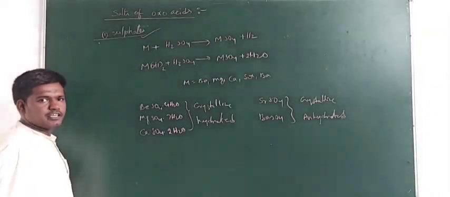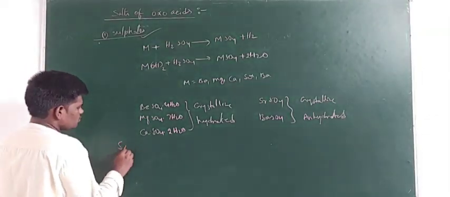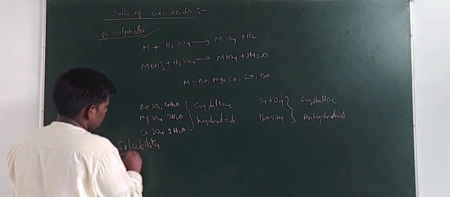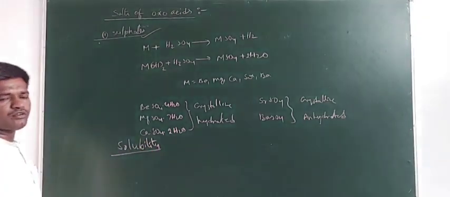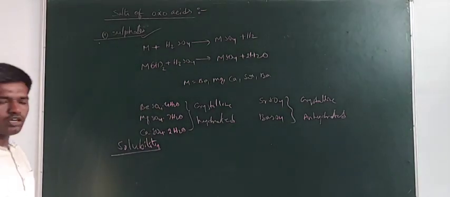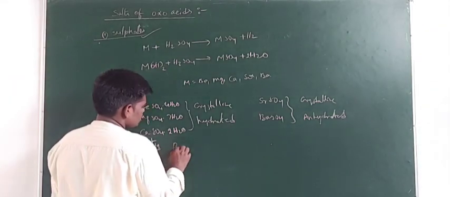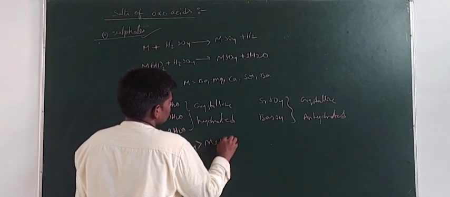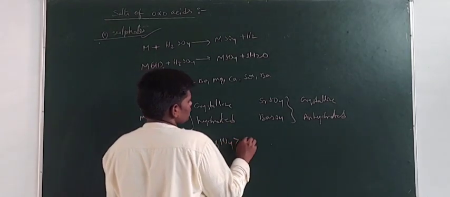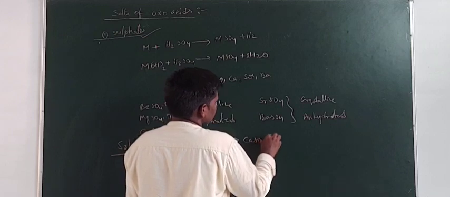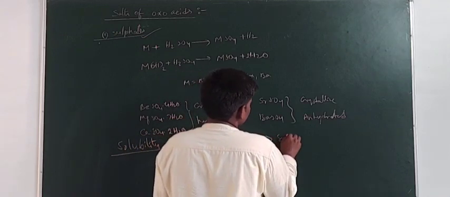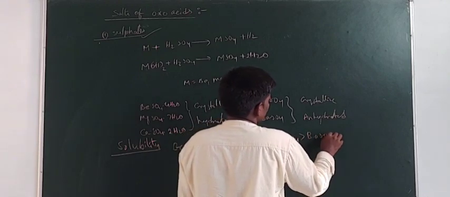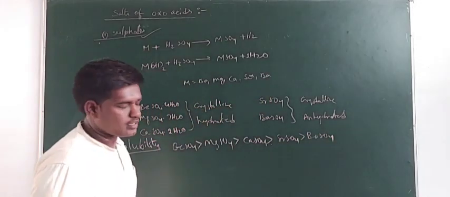The next one is solubility. From beryllium sulfate to barium sulfate, the solubility decreases. BeSO4 is more soluble than MgSO4, more soluble than CaSO4, more soluble than SrSO4, more soluble than BaSO4. This is the solubility order.